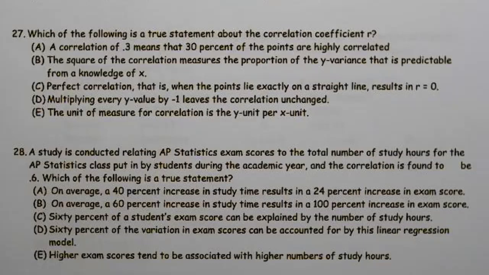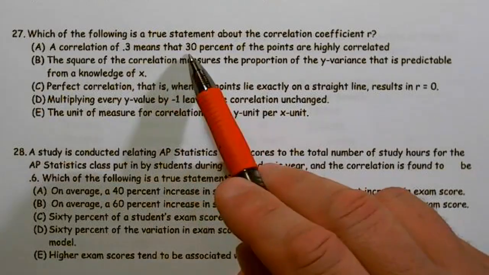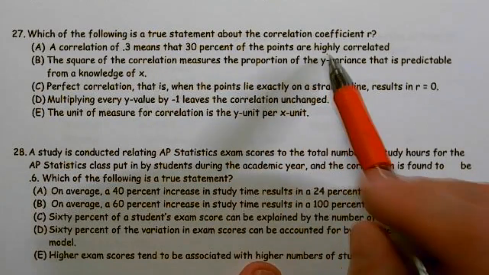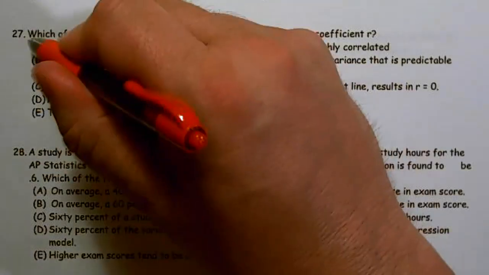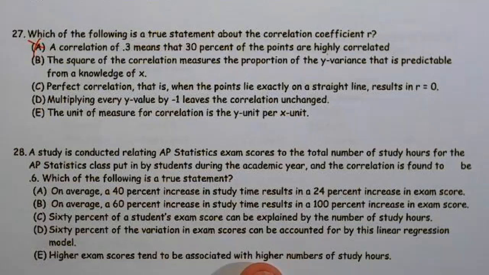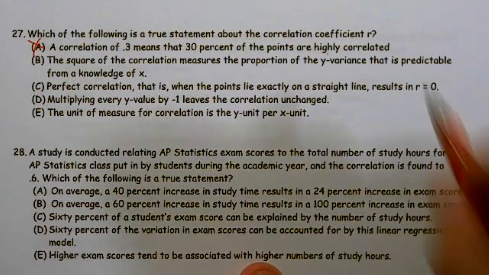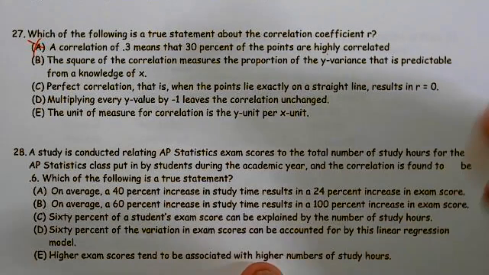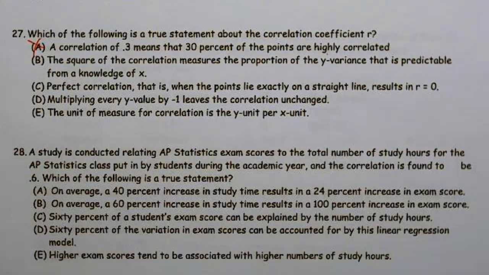All right, on 27, which of the following is a true statement about the correlation coefficient R? A correlation of 0.3 means that 30% of the points are highly correlated. No, just know that this is a false statement, whether they say 20% or whatever. That just tells you the overall strength. It just tells you the strength of the correlation, but it does not tell you what percent of the data is highly correlated or not. Either the whole thing is or it's not. We don't worry about the individual points.